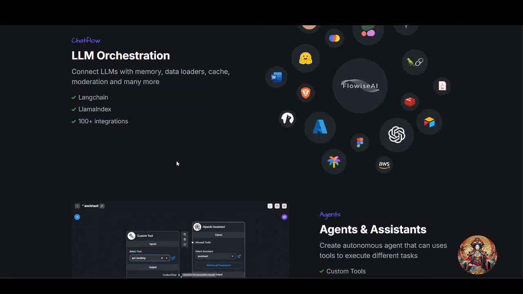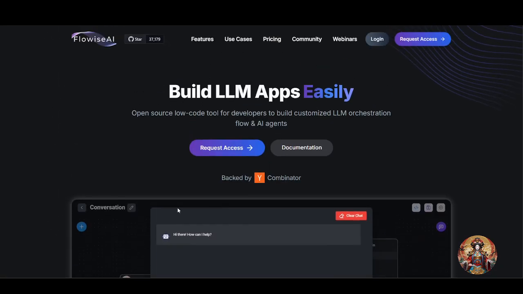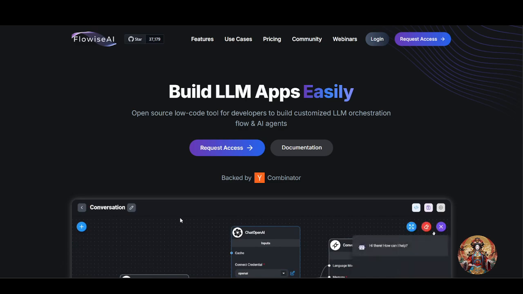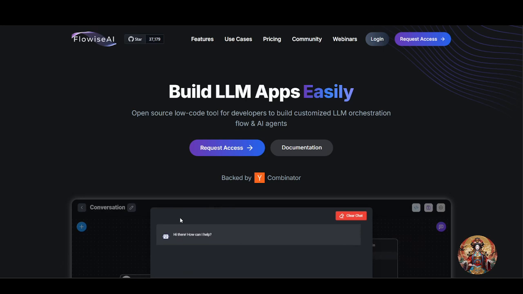Let's talk about use case scenarios. If you are building AI chatbots, LLM agents, or need to automate tasks like summarizing documents or managing memory within AI workflows, you can choose Flowise. And if you want something easy to use even without a coding background, you can use Flowise.